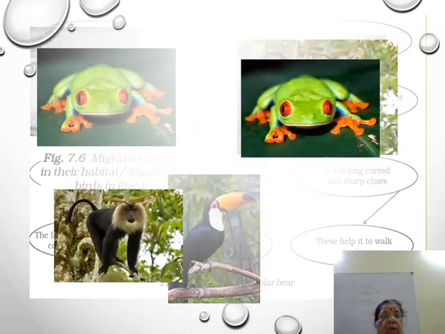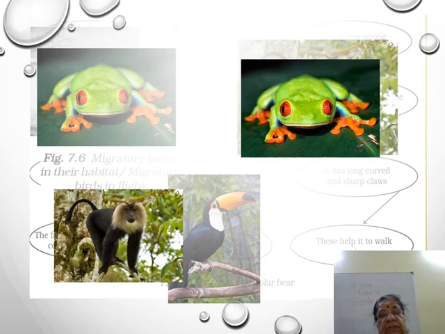Look, the first one is the red-eyed frog, it is in our book; since it is a color picture, I have given color. The red-eyed frog has developed sticky pads on its feet to help it climb on the trees where it lives. The red one is the sticky pad, I am showing it with the arrow. I hope you understand.